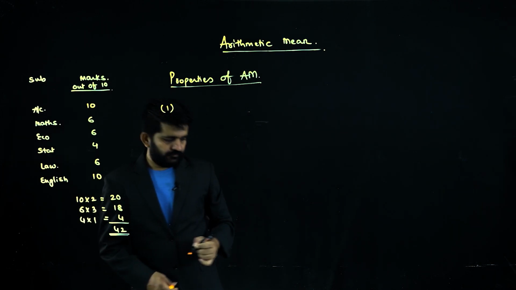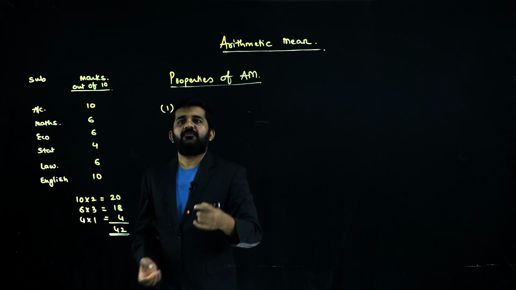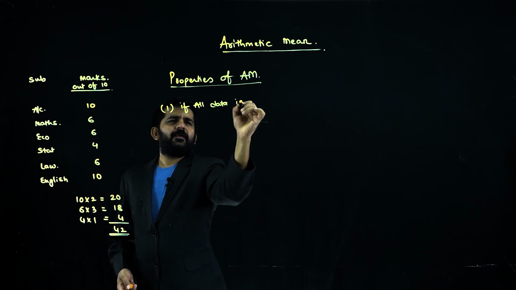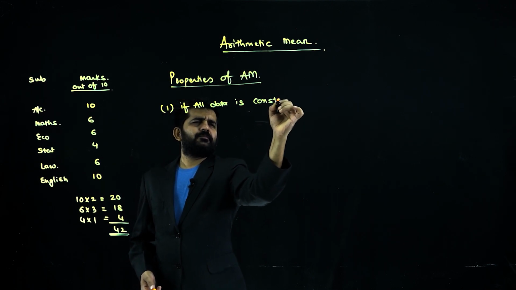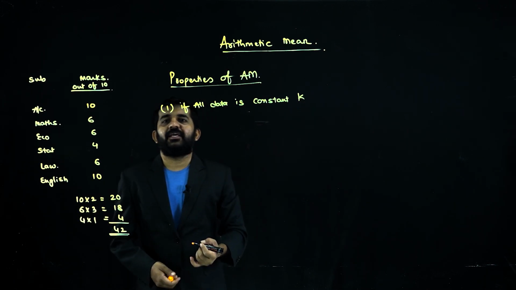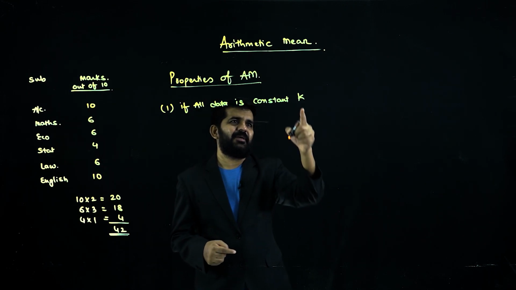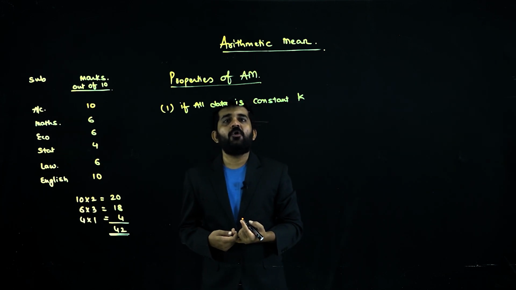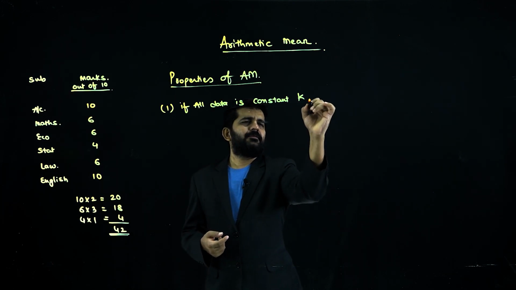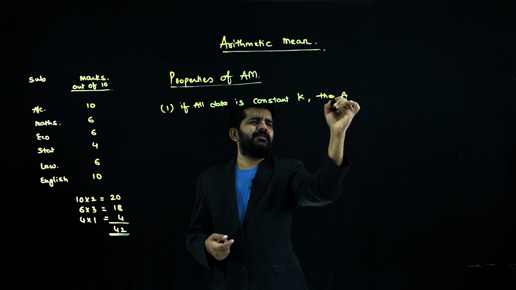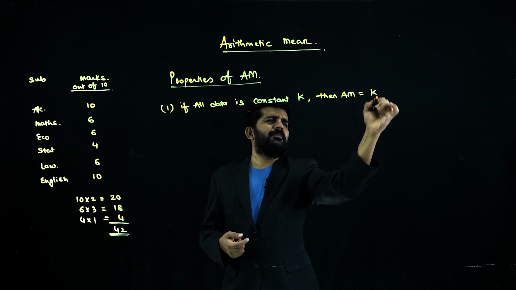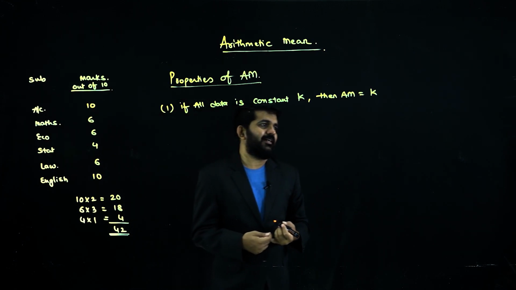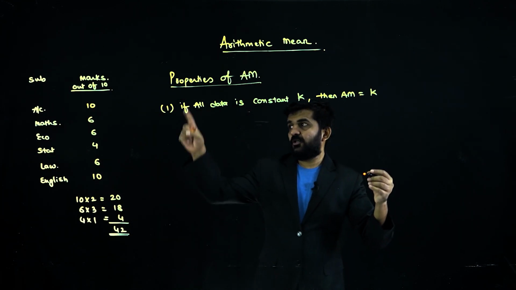Number one, if all variables are a constant k. Now it is a rule of statistics or mathematics: whenever it is constant, they denote it by not c but k. If all data is constant k, then the arithmetic mean will also be k. Let us prove it. Let us take a data. Say your marks.